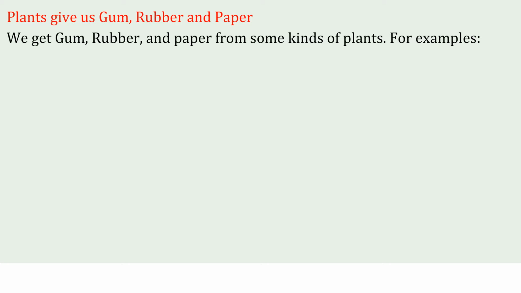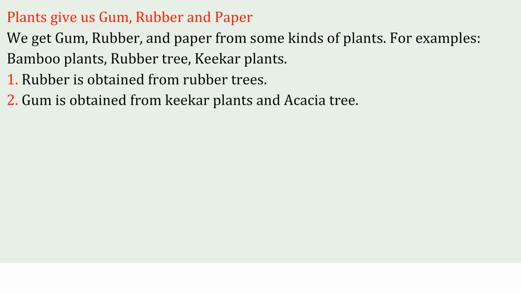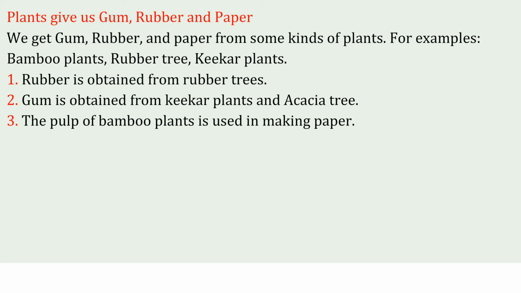Plants give us gum, rubber, and paper. We get gum, rubber, and paper from some kinds of plants. For example, bamboo plants, rubber tree, kikar plants. Rubber is obtained from rubber trees. Gum is obtained from kikar plants and acacia tree. The pulp of bamboo plants is used in making paper.